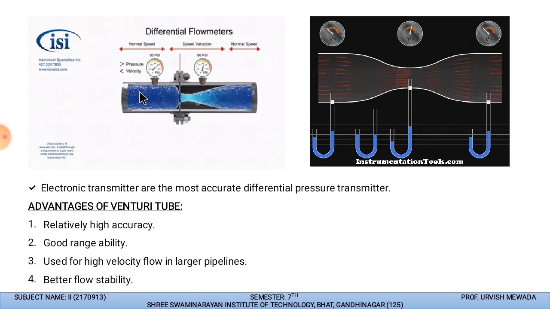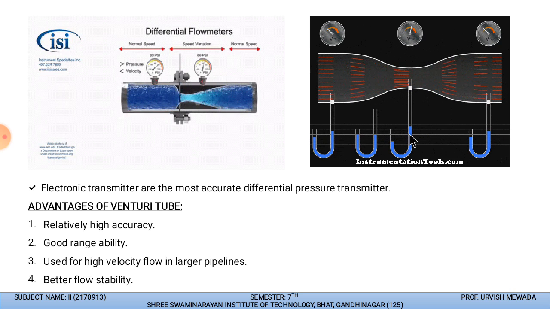Over here you can see that the velocity will become turbulent at this point, and at this point you can see that pressure is greater and velocity is less. And at this point you can see that this is the center portion at which the pressure is less and the velocity will be more. So in this diagram that will be more clear to you.